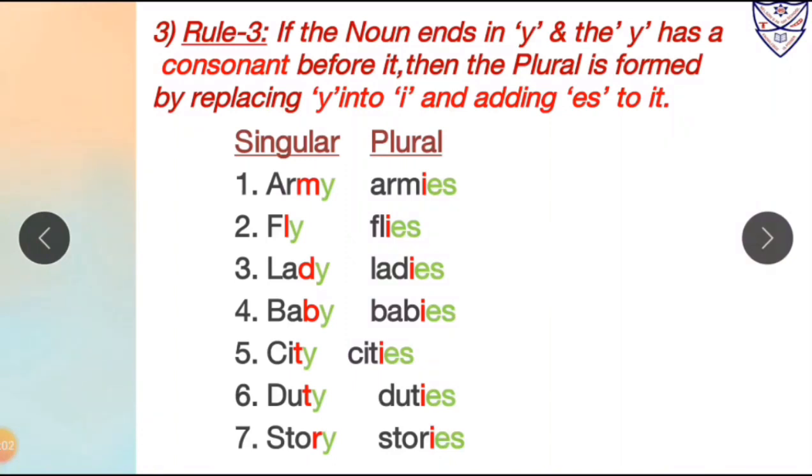So the singular form of army will be armies in plural form. Fly is in singular form, it will become flies in plural form. Lady is in singular form, it will become ladies in plural form. Baby will become babies. City will become cities. Duty will become duties. Story will become stories in plural form.